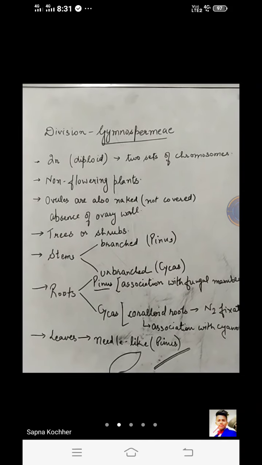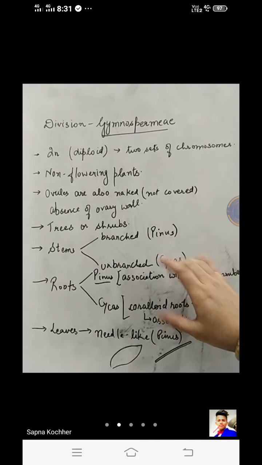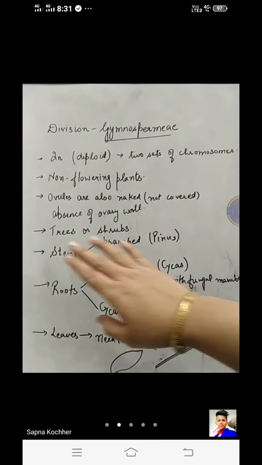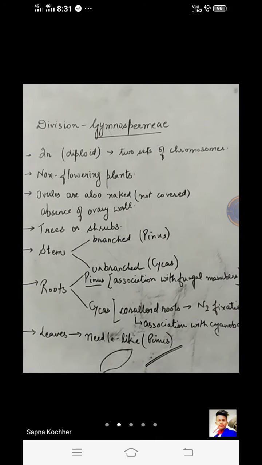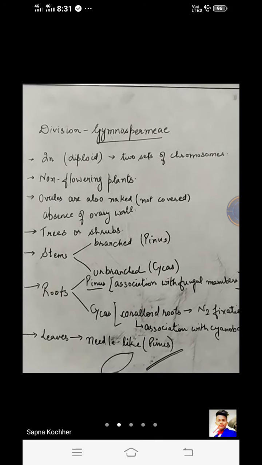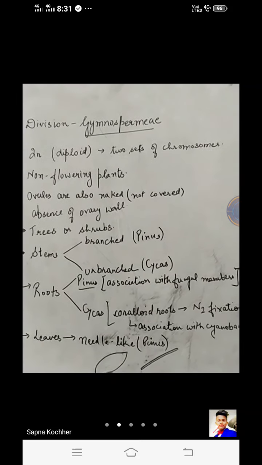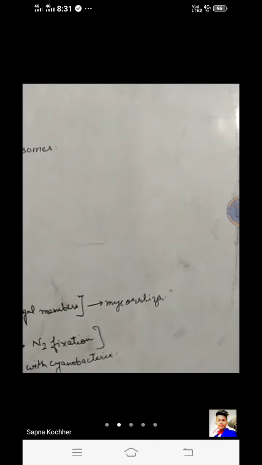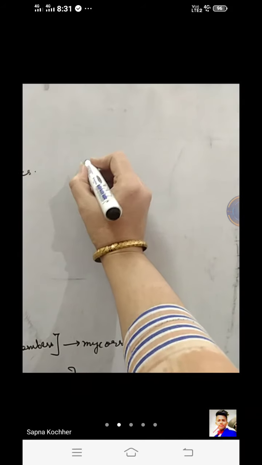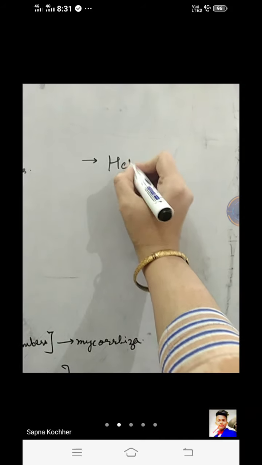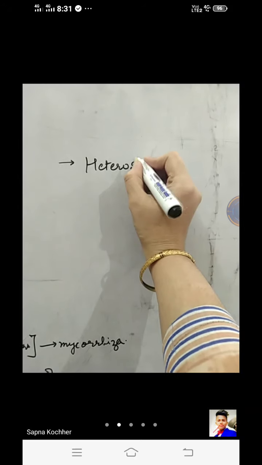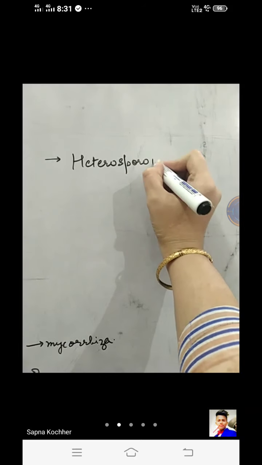Coming to the reproductive features, these were the vegetative features, that is the stem, root and the leaves, and the trees and the shrubs are formed as the vegetative parts of the plant, the gymnosperm members. Coming to the next, the gymnosperms' reproductive phase. Reproductively, the gymnosperms are heterosporous. We have studied these terms in the Pteridophyta also.